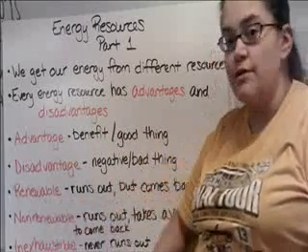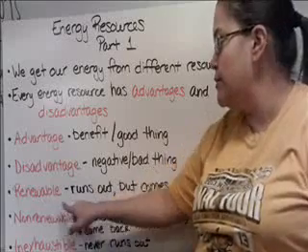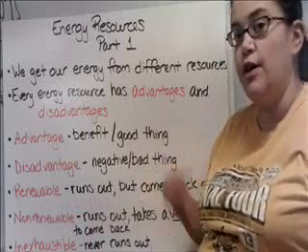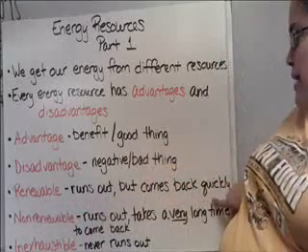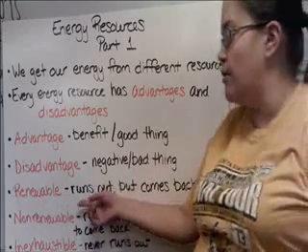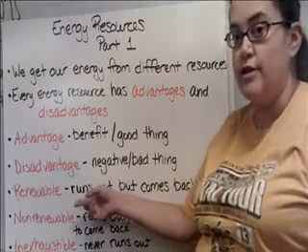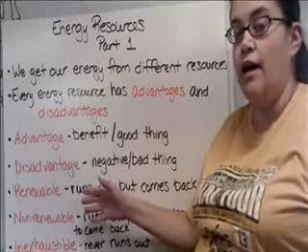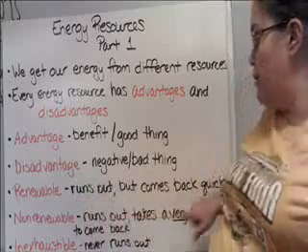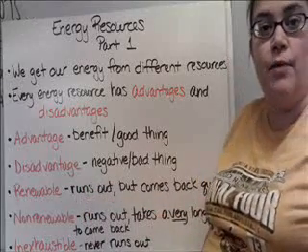There are three types of sources that you'll need to know. Renewable means that it runs out. You can use it all up, but it comes back very quickly. So corn, trees, things like that, you can cut down all the corn in a field, but it comes back within a few months or a year or so.